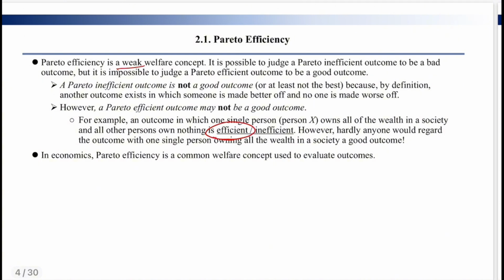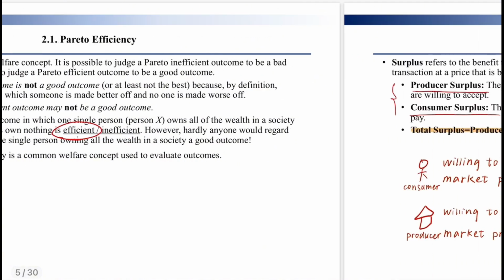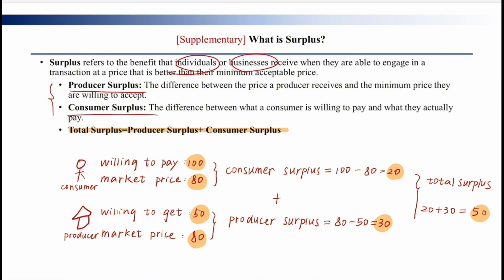Okay, so let's take a look at what surplus is. Surplus refers to the benefits that individuals or businesses receive when they are able to engage in a transaction at a price that is better than their minimum acceptable price. If I were a consumer, I'm willing to pay 100 Hong Kong dollars, but the market price is just 80 Hong Kong dollars.